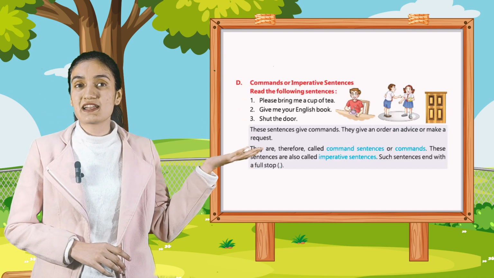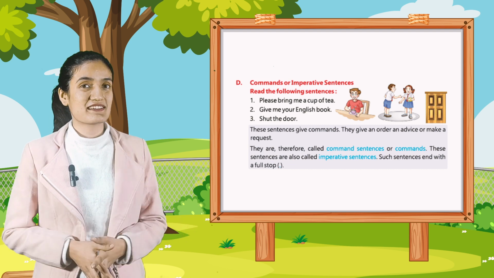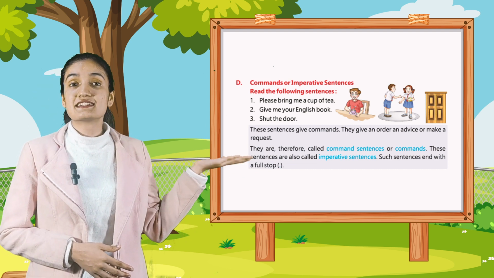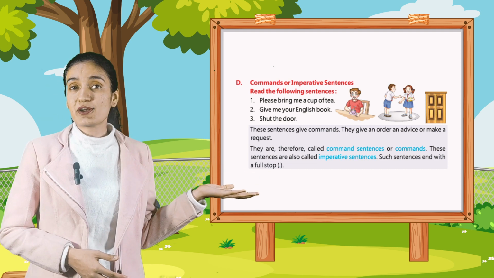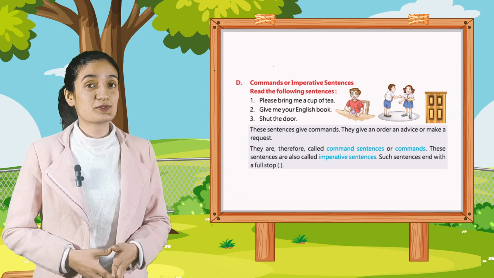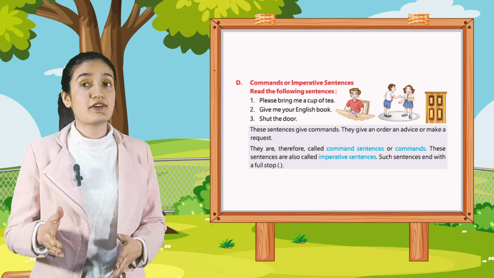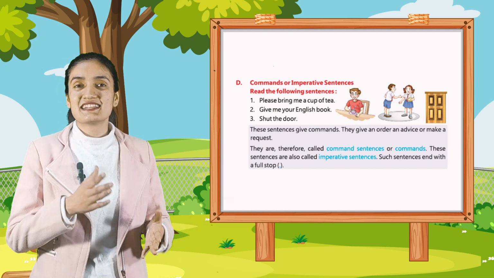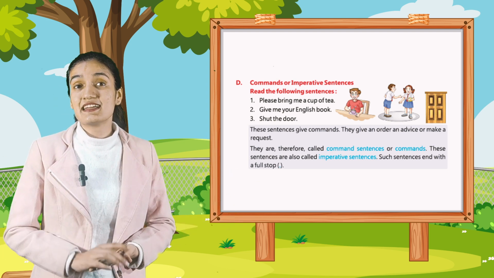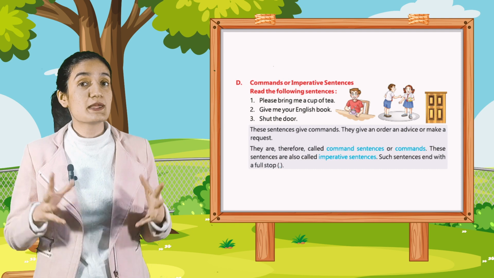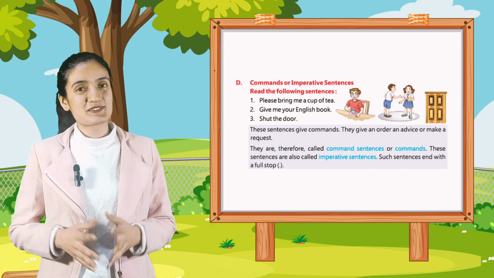Now, let's come to the part D, commands or imperative sentences. Read the following sentence. First, please bring me a cup of tea. Second, give me your English book. Third, shut the door. These sentences give commands. They give an order, an advice, or make a request. They are therefore called command sentences or commands. These sentences are also called imperative sentences. Such sentences end with a full stop.